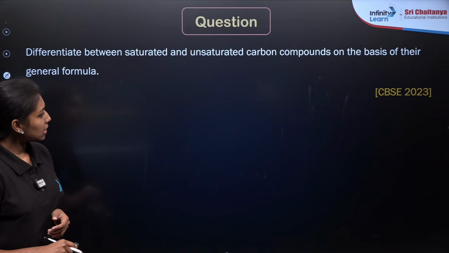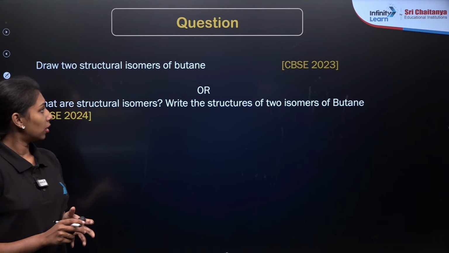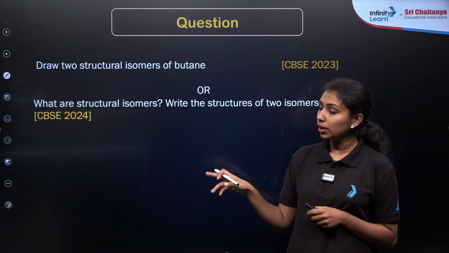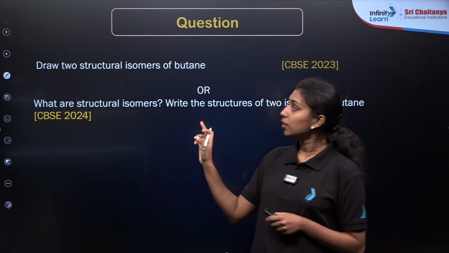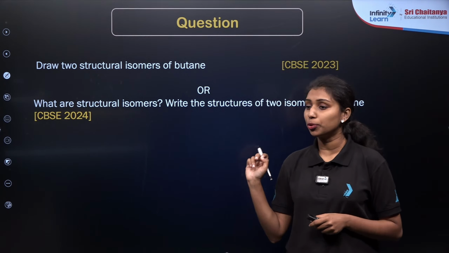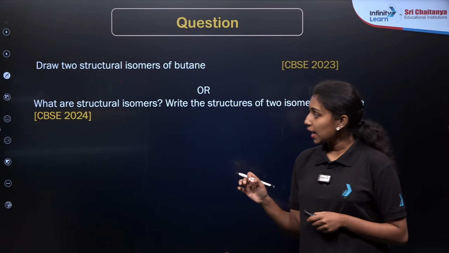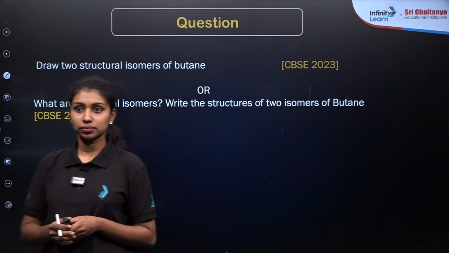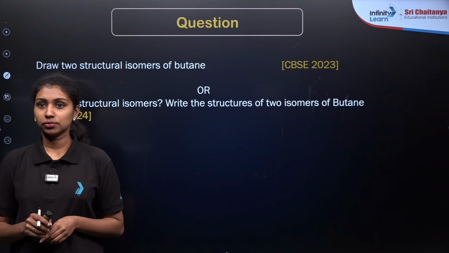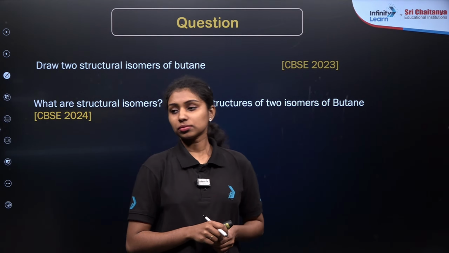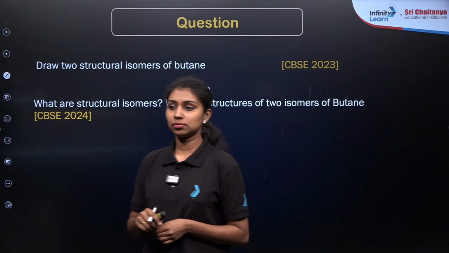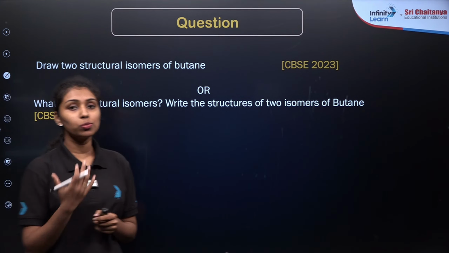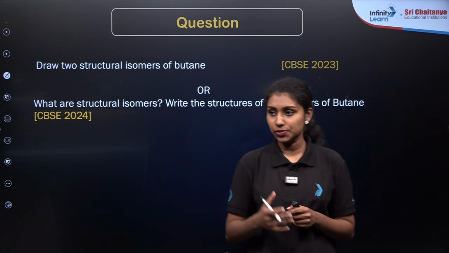Okay. Here is our next question. This question is repeated twice, in 2023 and 2024, so this question is very important. Draw the two structural isomers of butane. Or: what are structural isomers, and write the structures of two isomers of butane. We have already discussed isomers, right? Isomers are compounds having the same molecular formula but different structures.